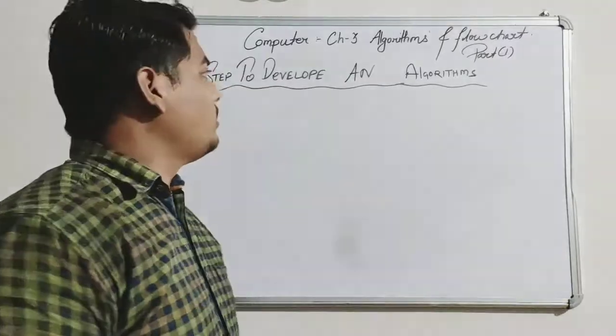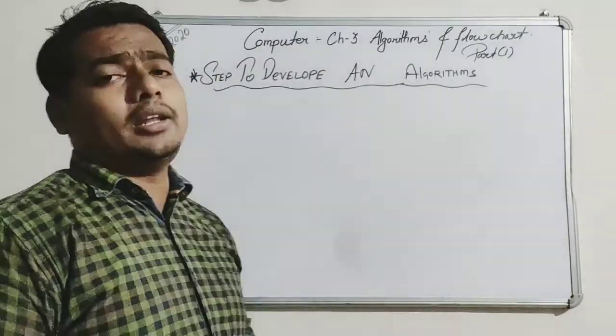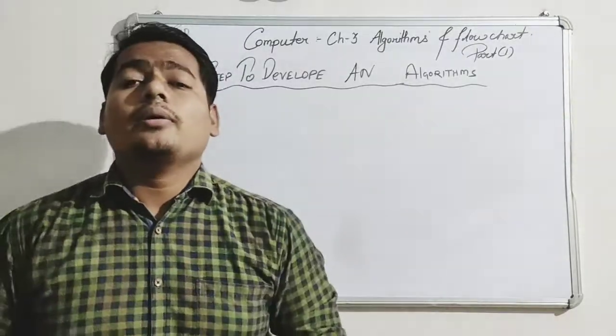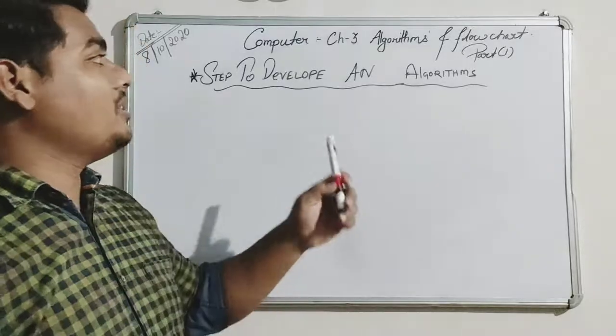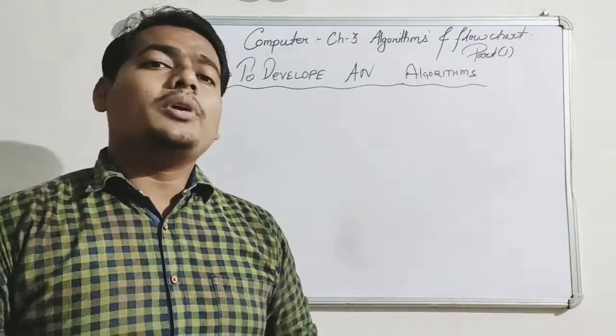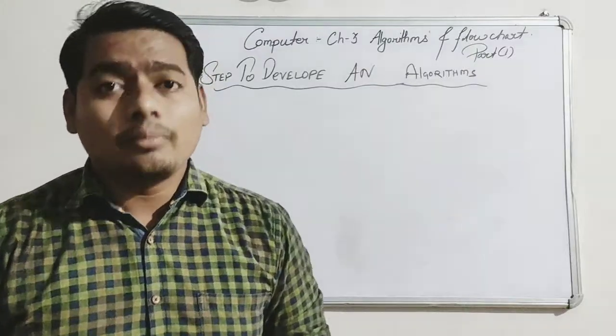Before starting with the steps to develop an algorithm, you should learn about the problem solving process, because an algorithm is an effective set of steps to solve a problem. What do you mean by a problem solving process?